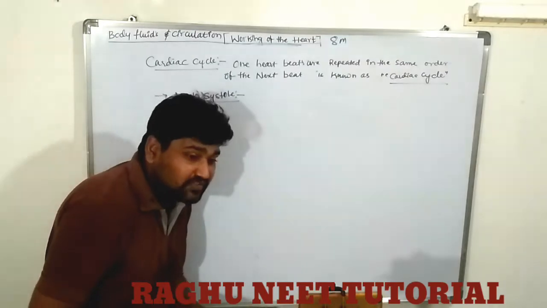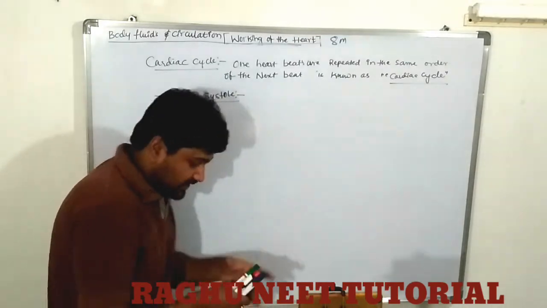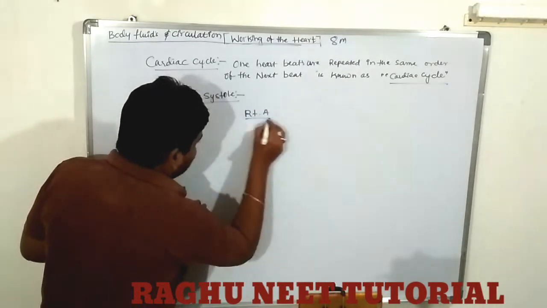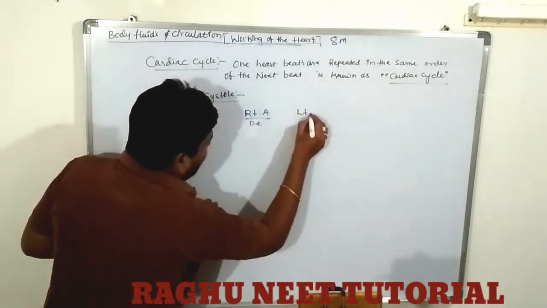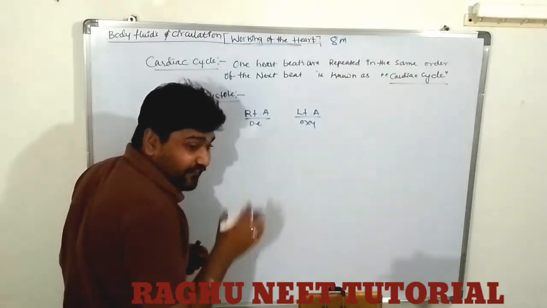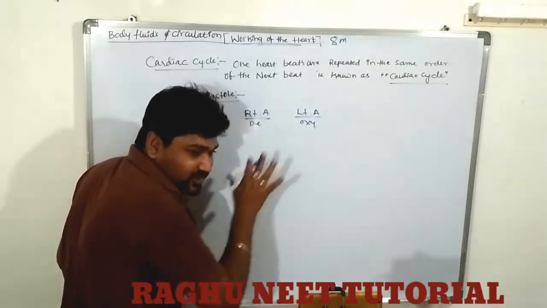Complete the auricles. Which one? The right and left auricles. No doubt. Very well. But the right auricle has nothing but deoxygenated blood. The left auricle has oxygenated blood. The right and left auricles are filled with oxygenated and deoxygenated blood.